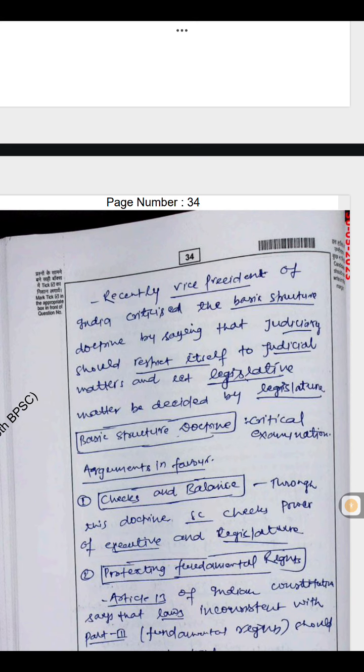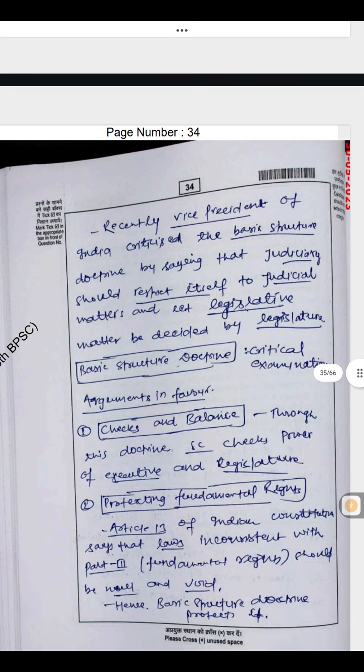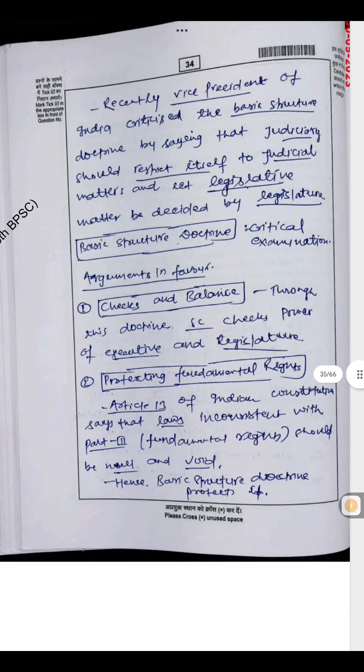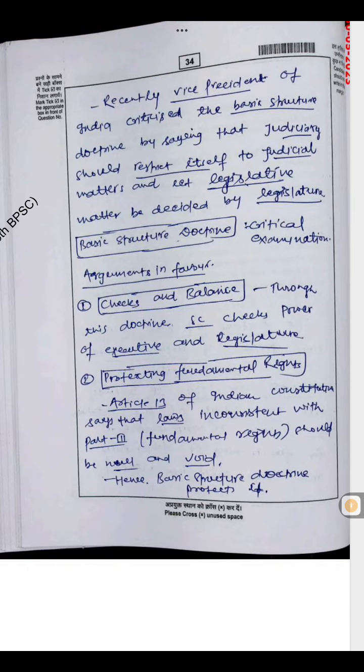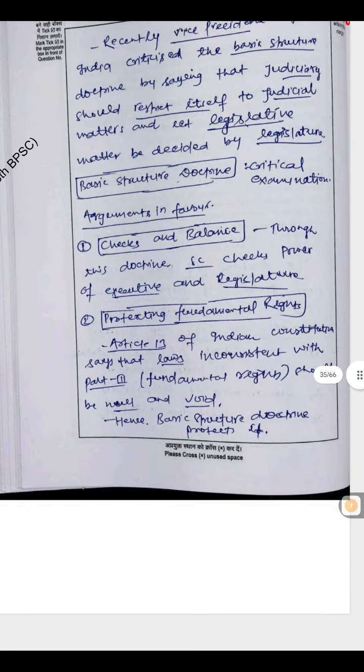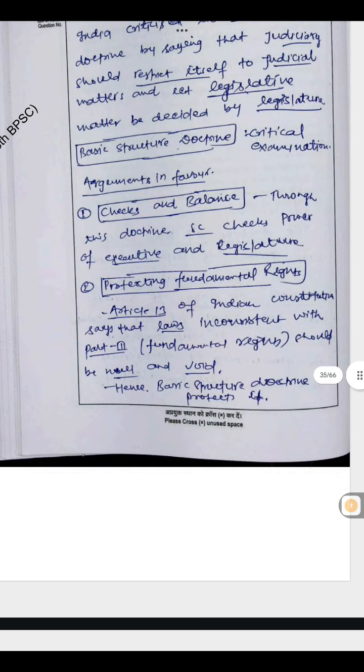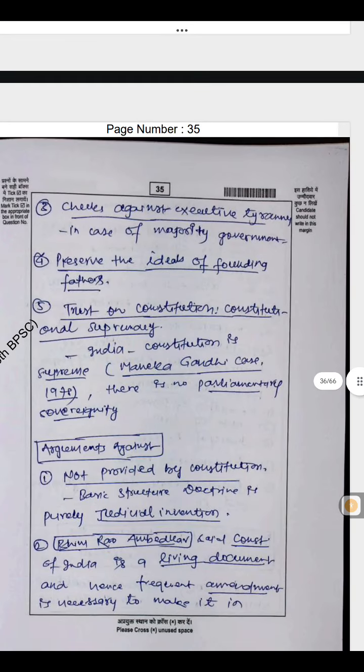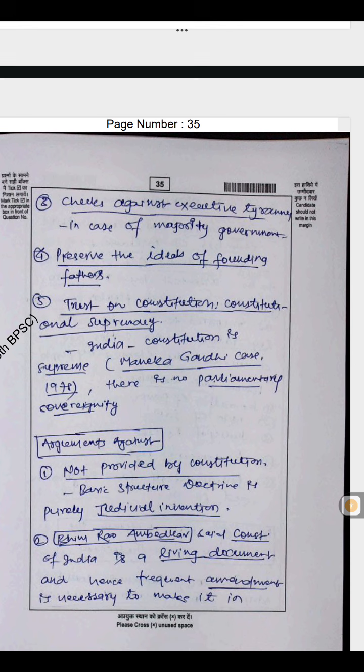Basic structure doctrine, critical examination, arguments in favor. Check and balance: through this doctrine, the Supreme Court checks the power of the executive and legislature. Protecting fundamental rights: Article 13 of the Indian Constitution says that a law inconsistent with Part 3, fundamental rights, should be null and void. Hence, the basic structure doctrine protects it. Checks against executive tyranny in case of a majority government. Preserve the idea of the founding forefathers.